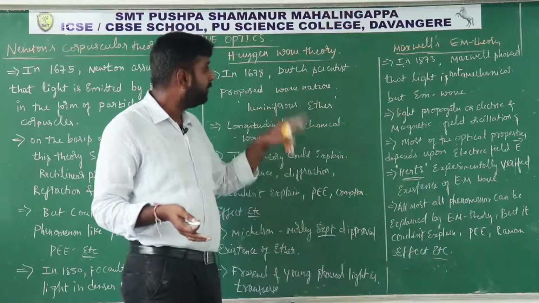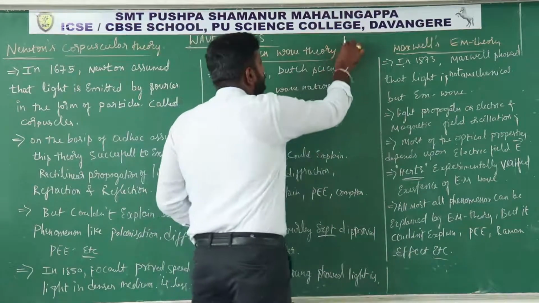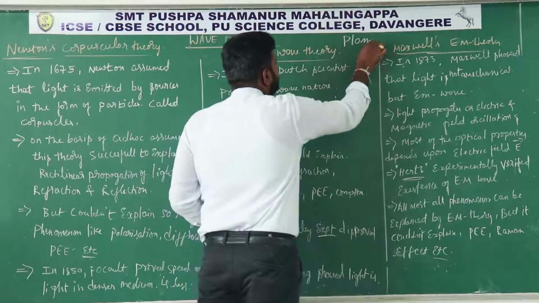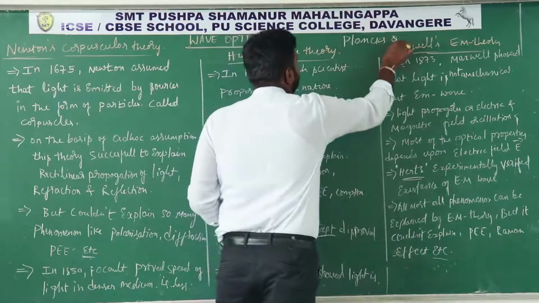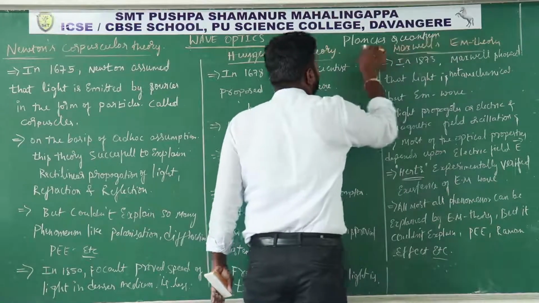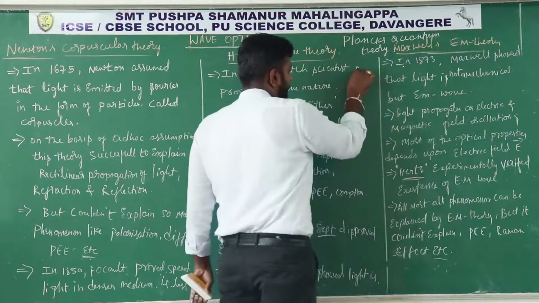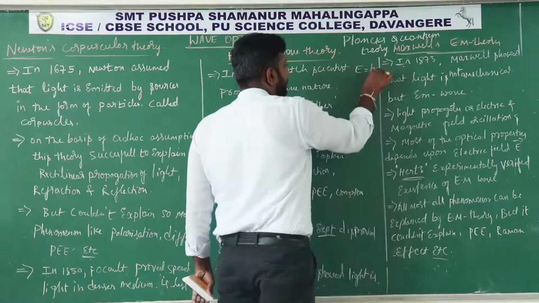So one more scientist, called Einstein, used Planck's quantum theory. According to Planck's quantum theory, the energy of a photon is equal to h nu.